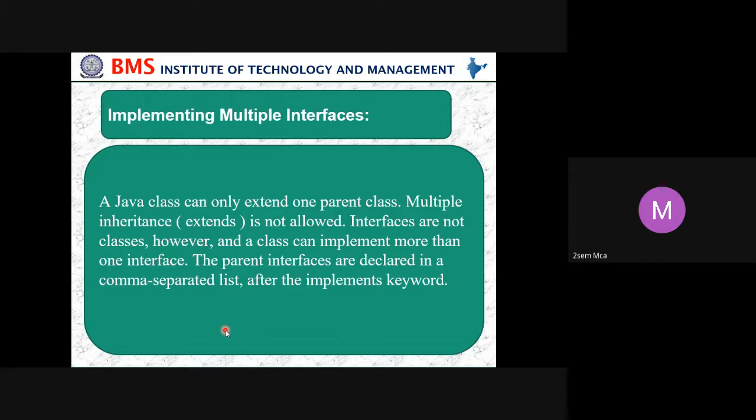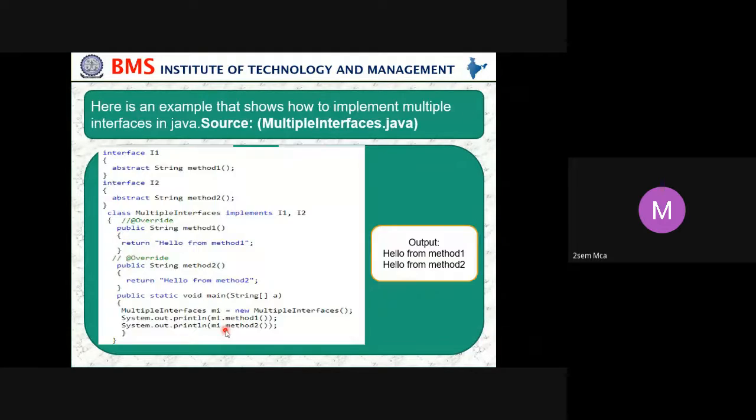Interfaces are not classes. However, a class can implement more than one interface. The parent interfaces are declared in a comma separated list after the implements keyword.